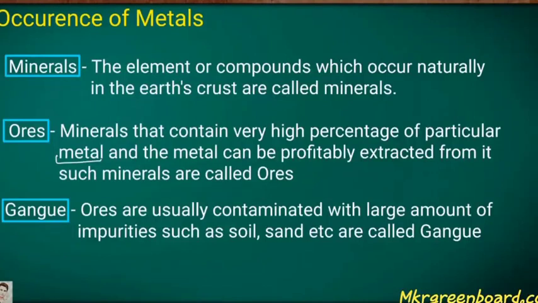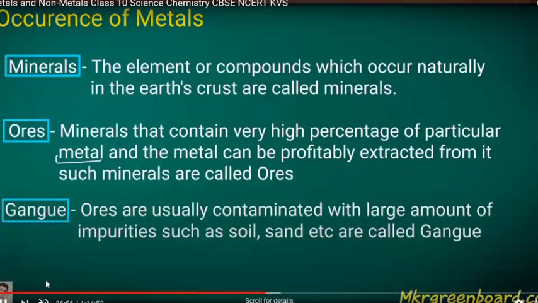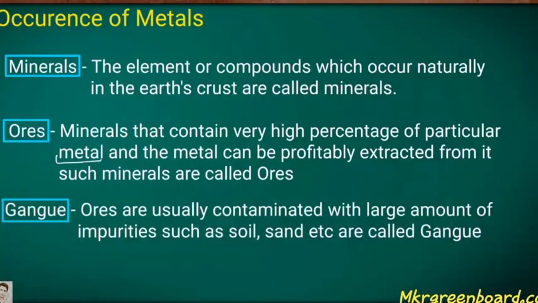How the metals are found naturally. The first one is minerals. Minerals are elements or compounds which occur naturally in the earth's crust. Earth's crust means the outer layer, and that we consider as minerals. Ores are minerals that contain a very high percentage of a particular metal, and the metal can be profitably extracted from them. Such minerals are called ores.